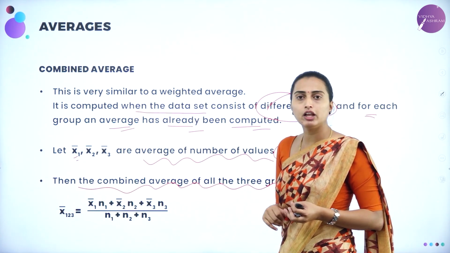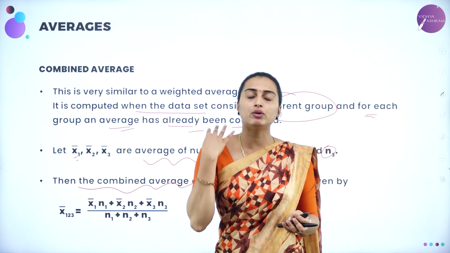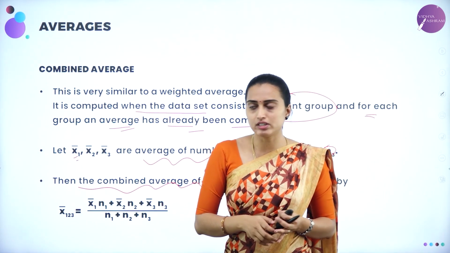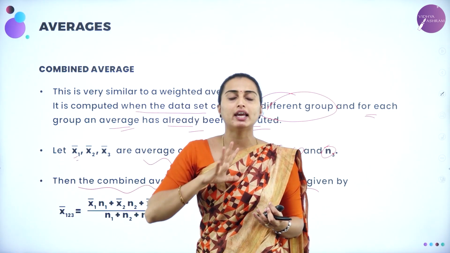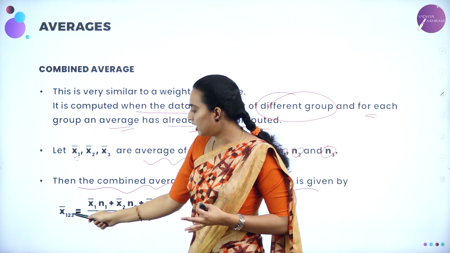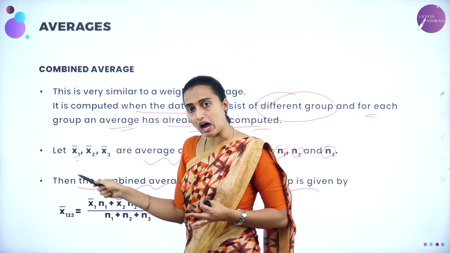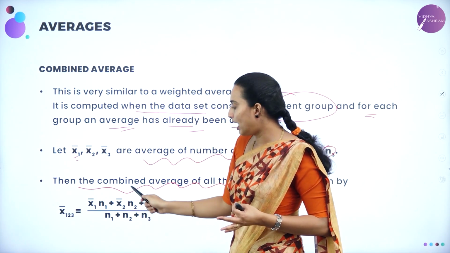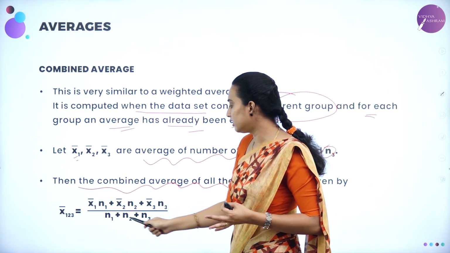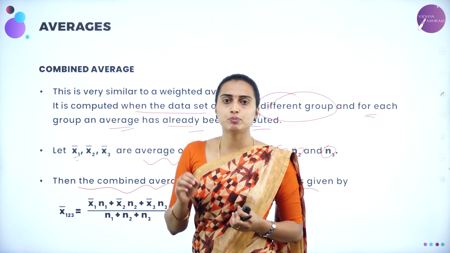Here they have taken 3 groups. It may be only 2 groups, it may be 3 groups, like that. So at least 2 groups must be there for combining an average. It is given by the formula x1 2 3 bar is equal to x1 bar n1 plus x2 bar n2 plus x3 bar n3 divided by n1 plus n2 plus n3.